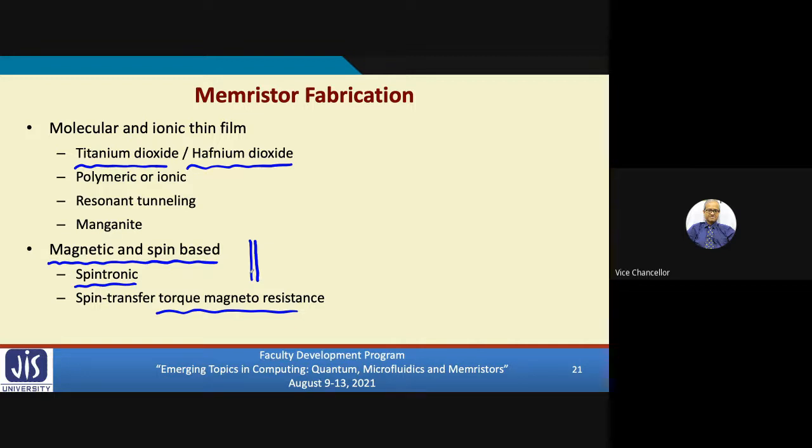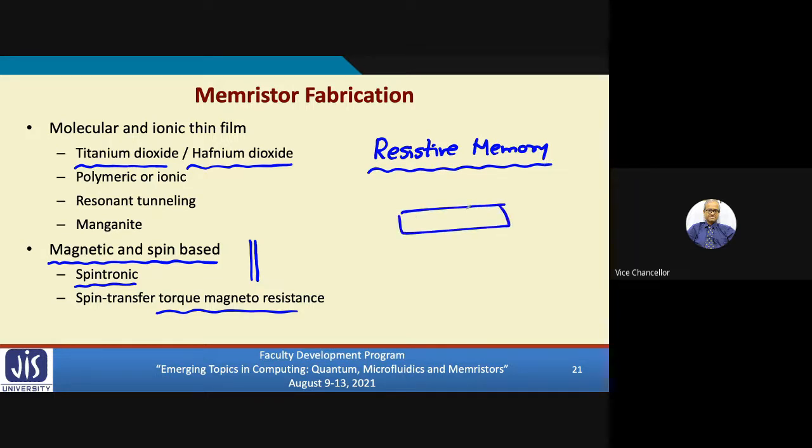Now here let me tell you, I am talking about memories. There is a terminology we use, resistive memory. So why do we call them resistive memory? Because we are storing some information in a memristor.